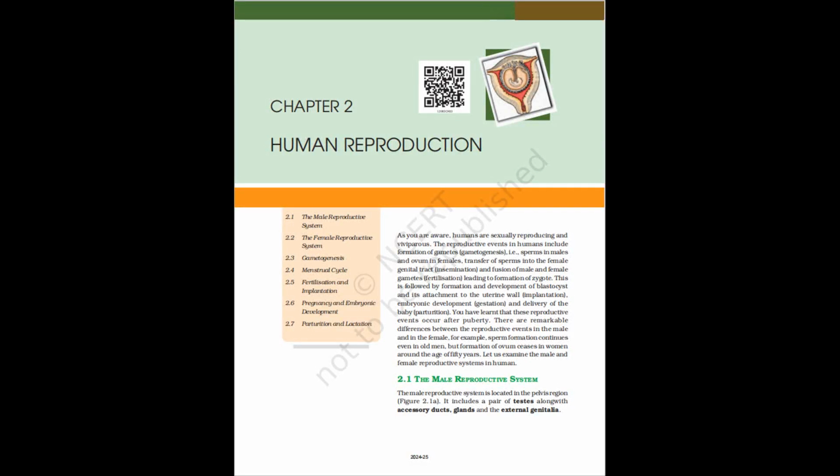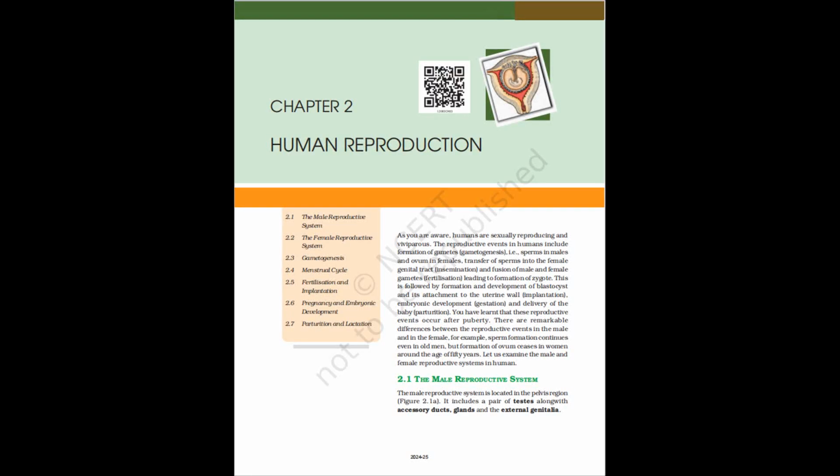Figure 2.1a. Diagrammatic sectional view of male pelvis showing reproductive system. Ureter. Seminal vesicle. Urinary bladder. Vas deferens. Prostate. Penis. Urethra. Glans penis. Foreskin. Scrotum. Testis. Bulbourethral gland. Anus. Rectum. Ejaculatory duct.